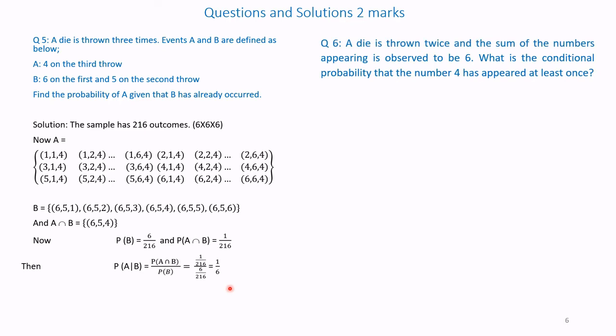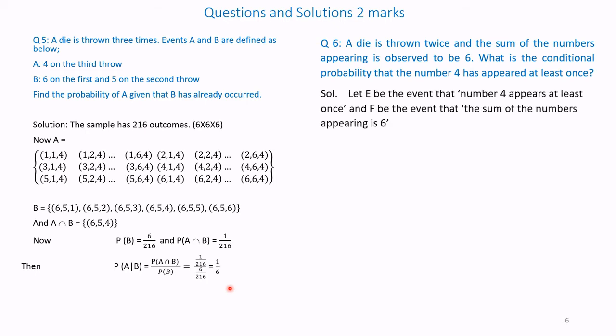A die is thrown twice and the sum of numbers appearing is observed to be 6. What is the conditional probability that the number 4 has appeared at least once? So please understand the problem. A die is thrown twice. Therefore, the outcomes will be 6 into 6. Let E be the event that number 4 appears at least once, and F be the event that the sum of the numbers appearing is 6.